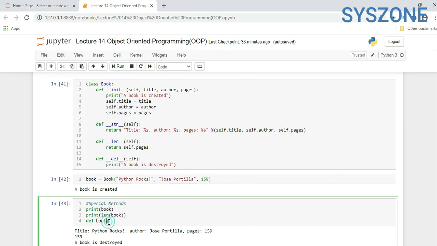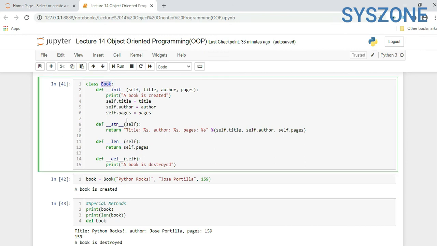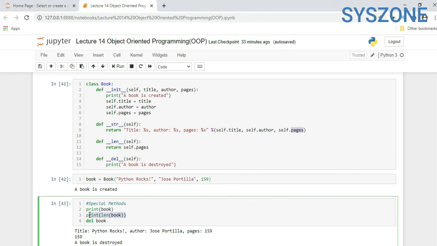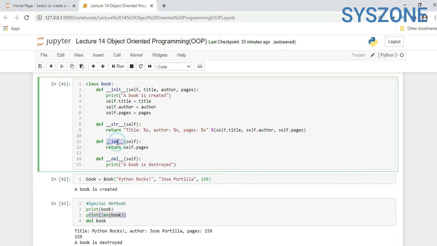Now when we call some of the methods inside it, print book, print length of book, and delete it. Print book will call this method and return this one, because self refers to the same class: title, author, pages. You can see we passed the parameter values here. Now the length of book gets calculated by self.pages, so it will return 159.